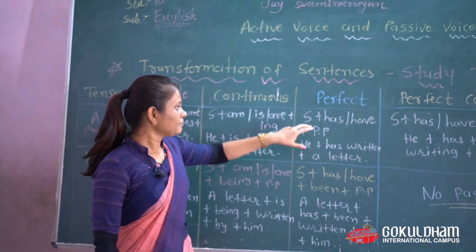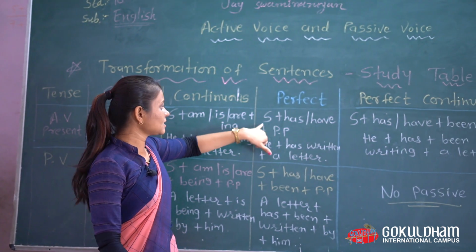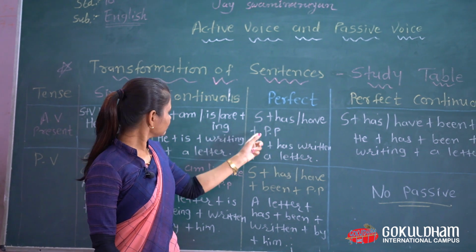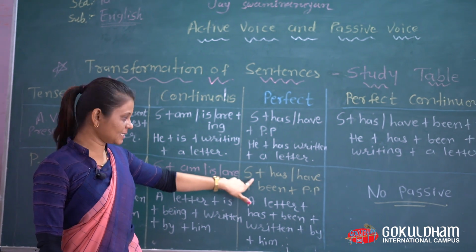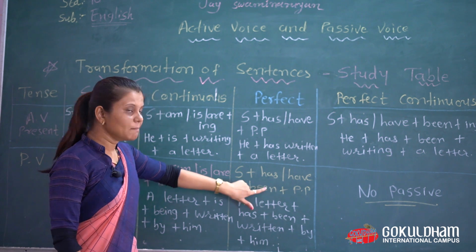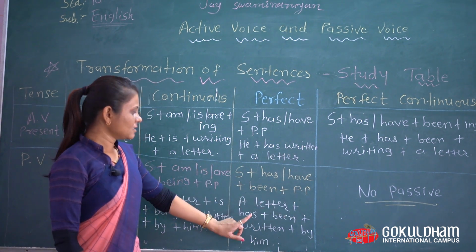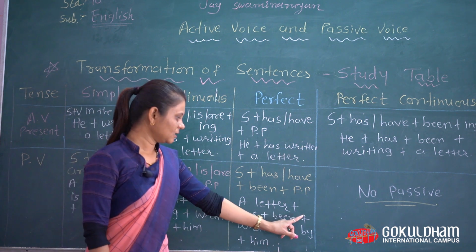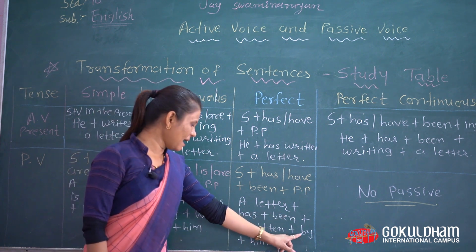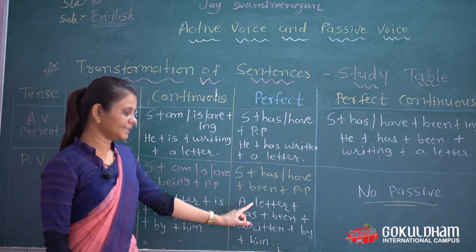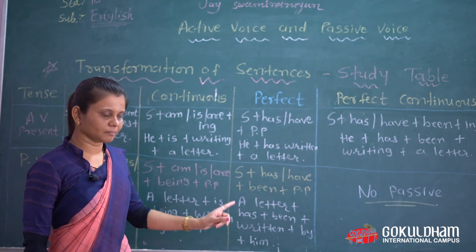Then number 3, perfect tense. Subject has, have, that we learned. Now look at the passive: subject has, have, been, then the PP form. A letter has plus been plus written plus by plus him. A letter has been written by him.